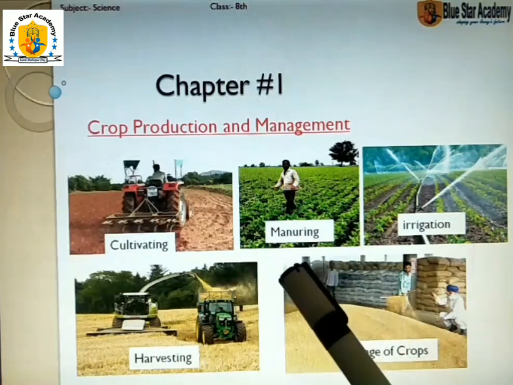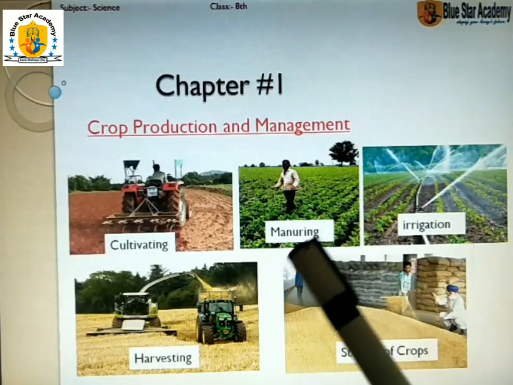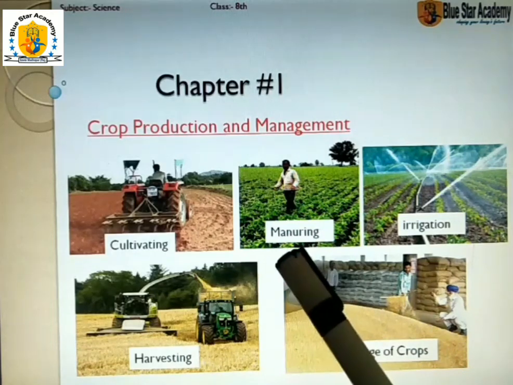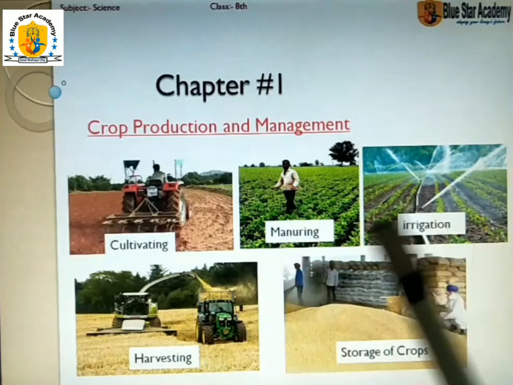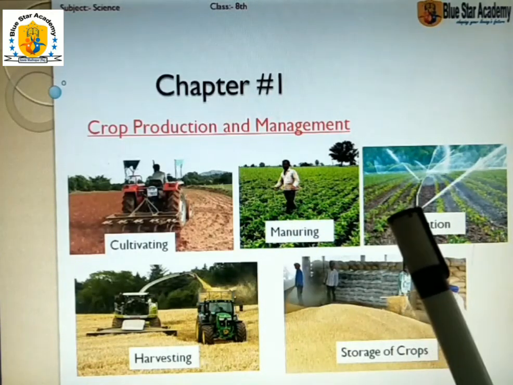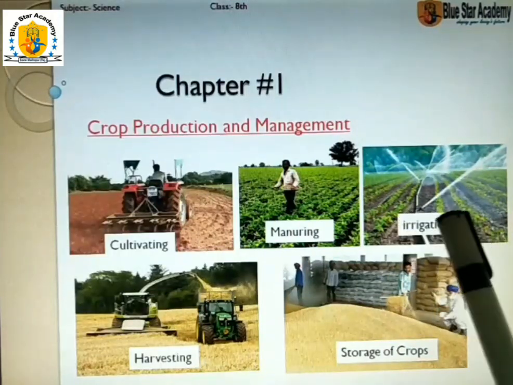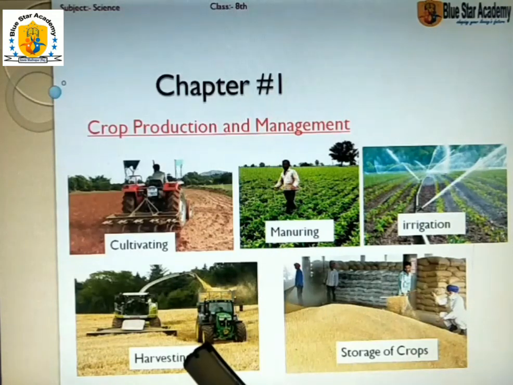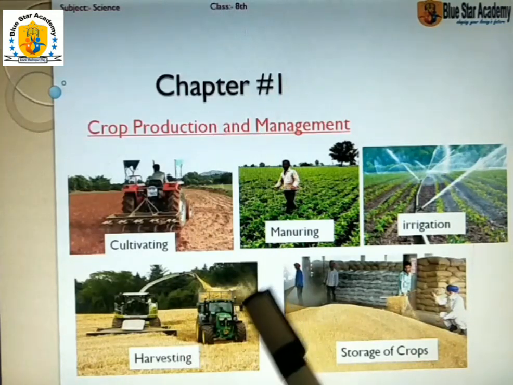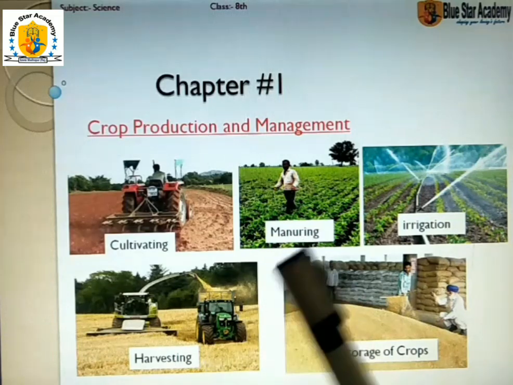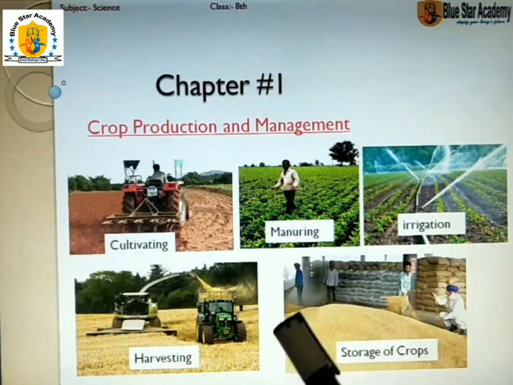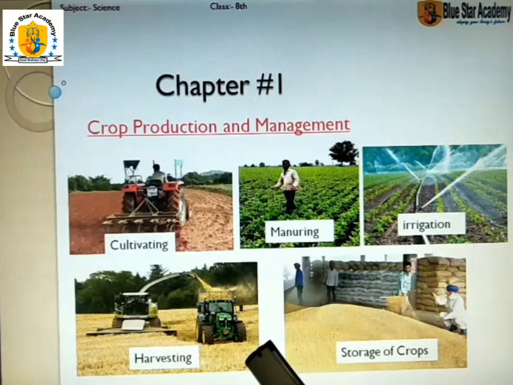Manuring, how we manure, what types of fertilizers, organic and inorganic, we use for our crops. Irrigation, what types of methods we use for watering plants. Harvesting, what techniques we use, old techniques and modern techniques, and many more. Storage of crops means how we store our crops for a longer time so that we can use them.